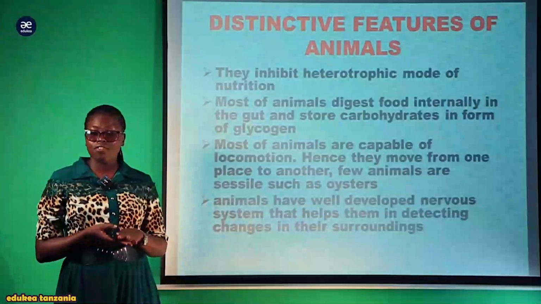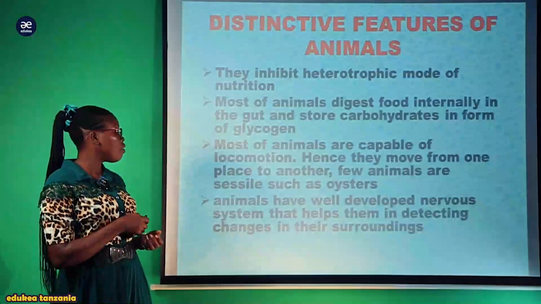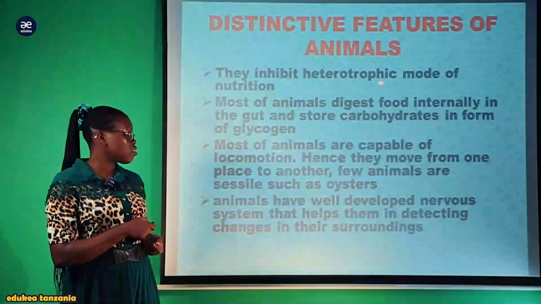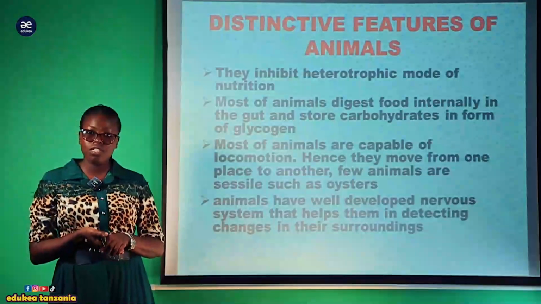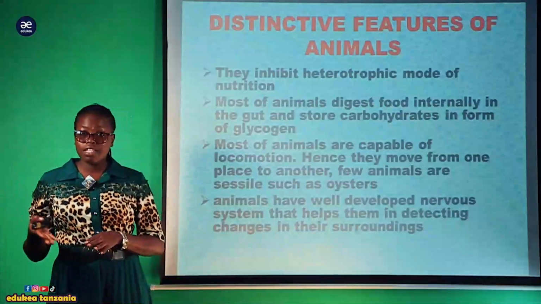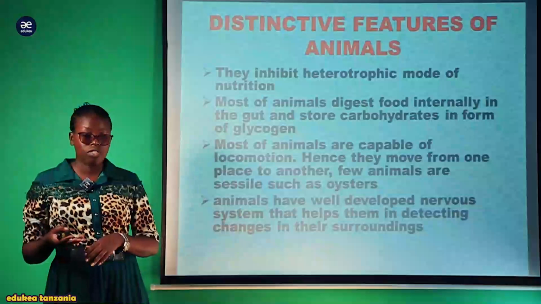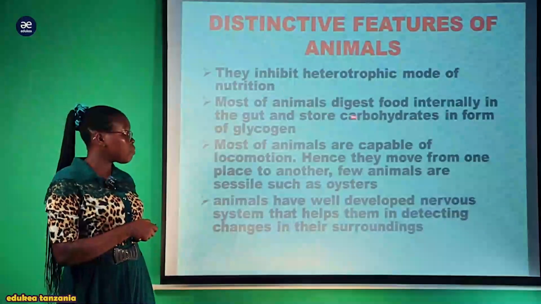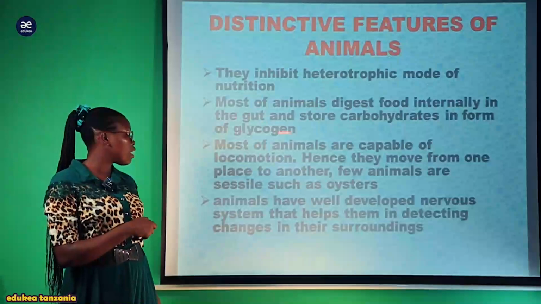Now, what are the distinctive features of kingdom Animalia? So, they exhibit a heterotrophic mode of nutrition, meaning that they are unable to manufacture their own food. Instead, they depend on other organisms as a source of food. Also, most animals digest food internally in the gut and store carbohydrate in the form of glycogen.